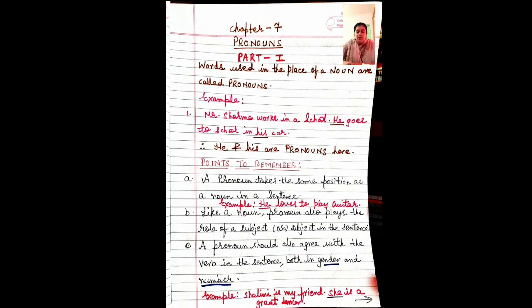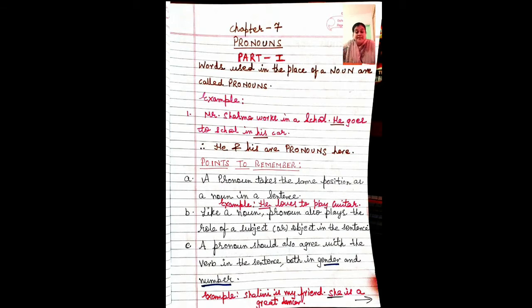Ram went to market, Ram purchased some grocery items, Ram took the rickshaw, Ram came to a house, Ram cooked the food, Ram served the lunch. If I say all this, how many times did I take the name of that particular person? This is not done and it looks awkward.